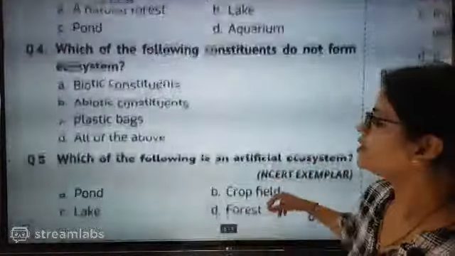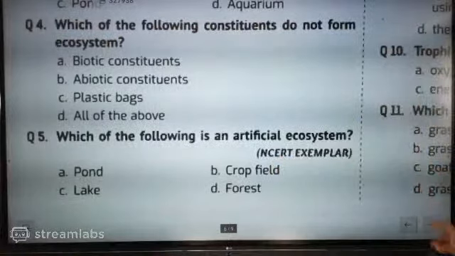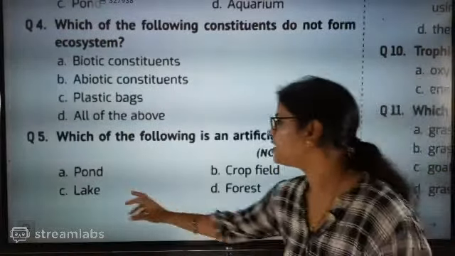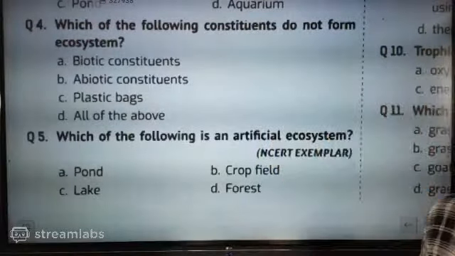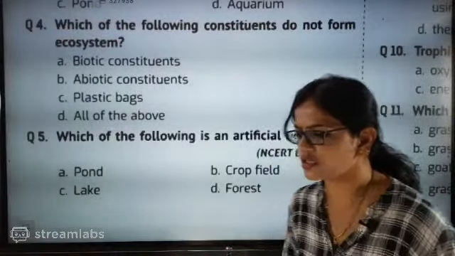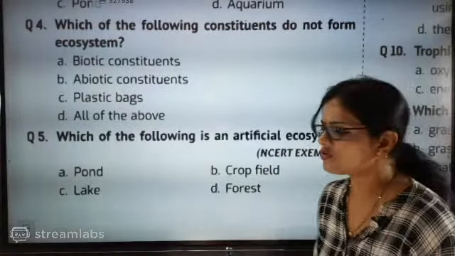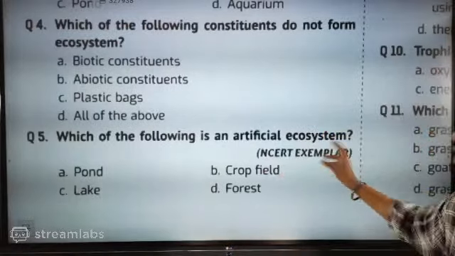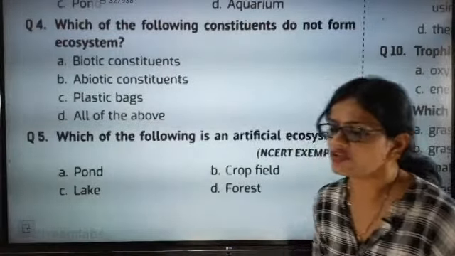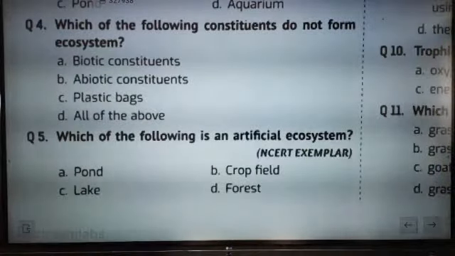Next, which of the following is an artificial ecosystem: pond, crop field, lake or forest? You know the answer, we have just discussed it. The correct answer is crop field, it is an artificial ecosystem. We'll go for the next question.